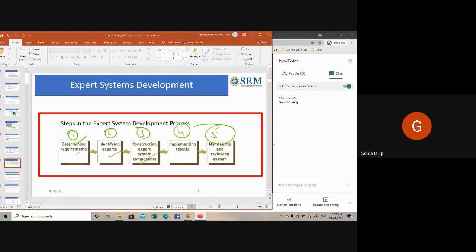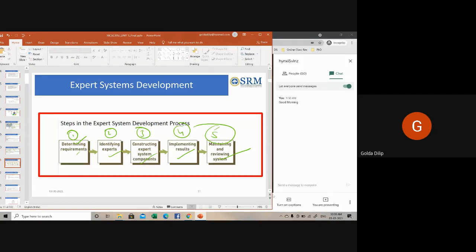After refining the prototype and the end users testing it, you develop the actual expert system. Then you implement it, then you maintain it, that is, keeping the knowledge base up to date by regular reviewing and updating. Then look into how it can interface with other information systems, or how it is going to coexist with other systems.